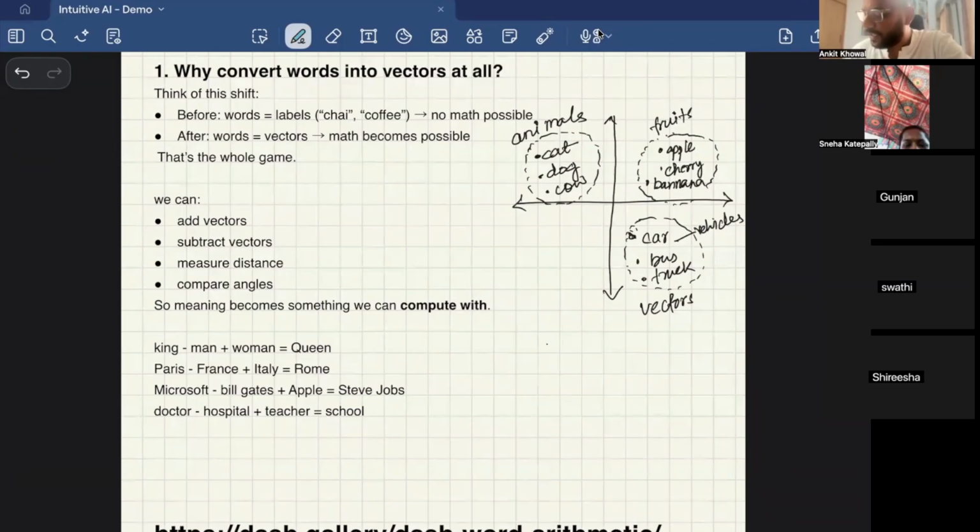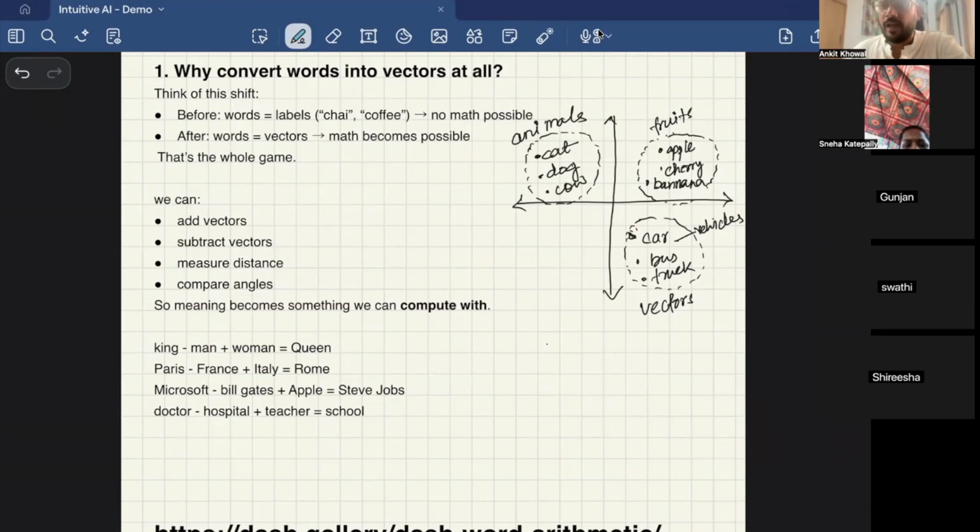Like king minus man plus woman: if we do addition of these vectors, it will automatically give you queen. Similarly, if you do Paris minus France plus Italy, it will automatically give you Rome. If you take the vector of Microsoft, subtract the vector of Bill Gates from it, and add Apple to it, it will automatically give you Steve Jobs. So this is the beauty of vectors.